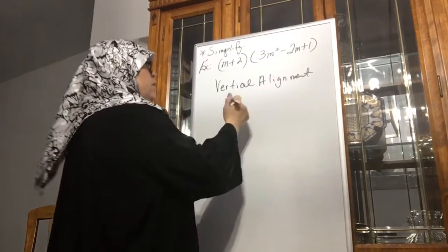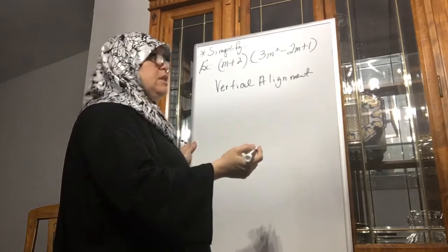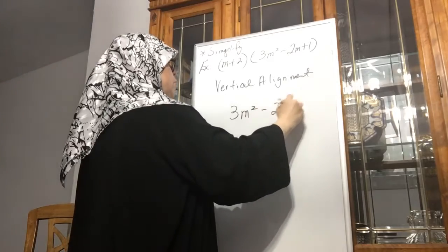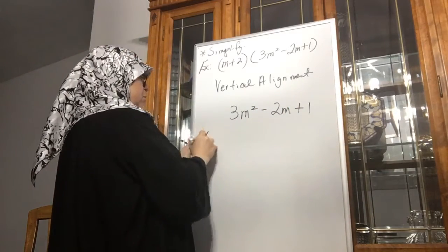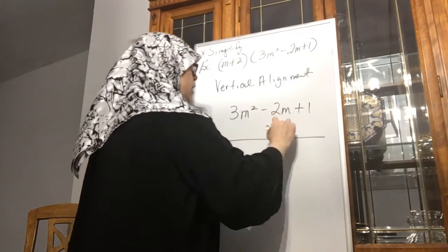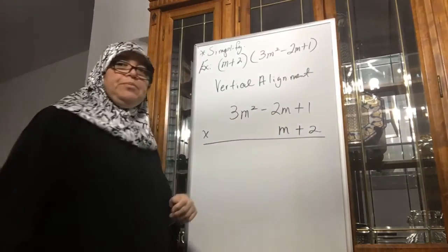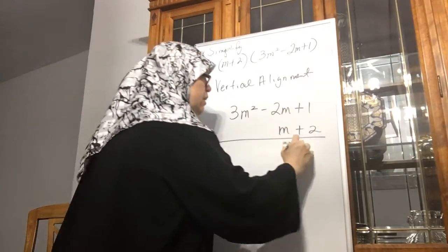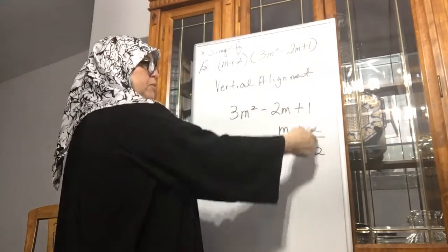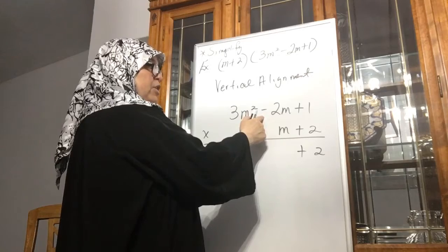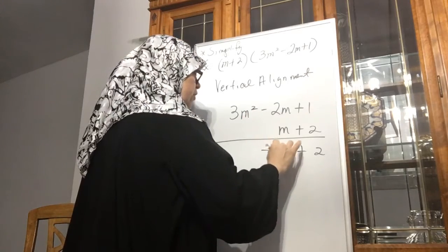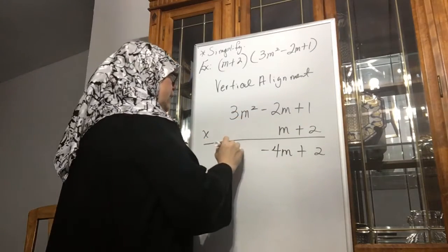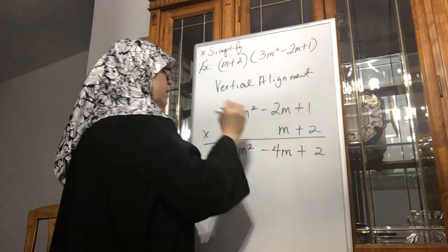So here we go. Usually, the best and easiest way to do this is honestly to write your trinomial first. So 3m squared minus 2m plus 1. Remember that we're multiplying it to m plus 2. Okay, so let's start with the 2. 2 times 1, and remember it's positive times positive, so plus 2. Then positive 2 times negative 2m is a negative 4m. Then positive 2 times a positive 3m squared is 6m squared.